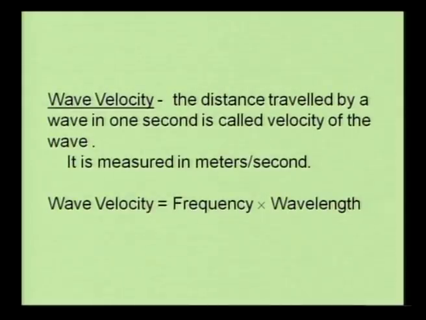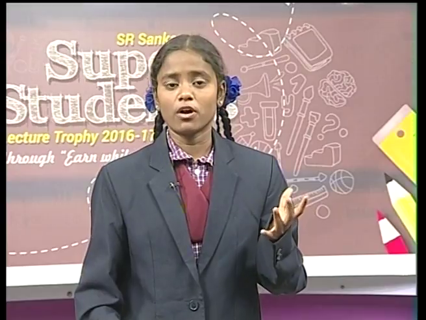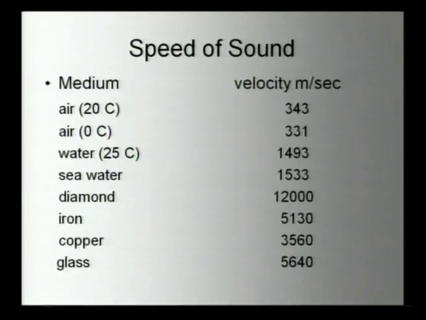Friends, here I would like to tell about sound speed in different types of mediums. Let's see on the screen. Here we are seeing different types of mediums and their speeds. In air at 20 Celsius, the velocity of sound is 343 meters per second, and in air at 0 centigrade, 331 meters per second.